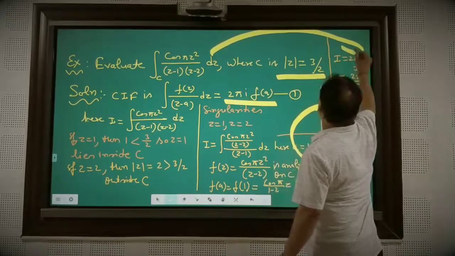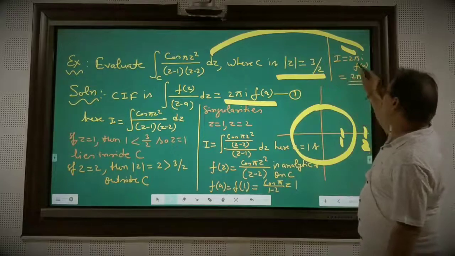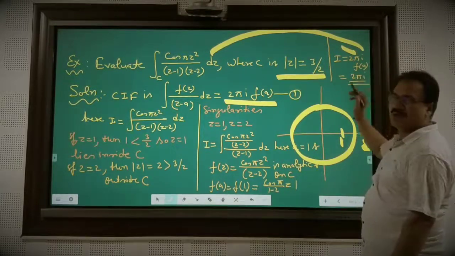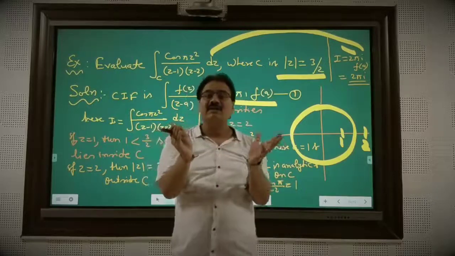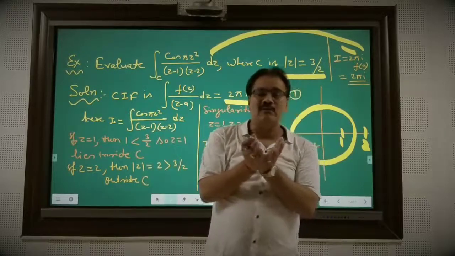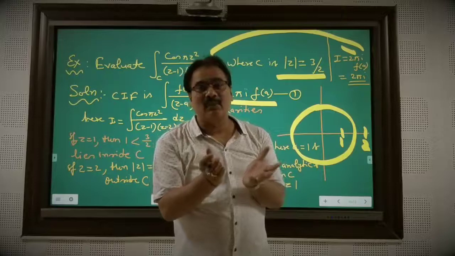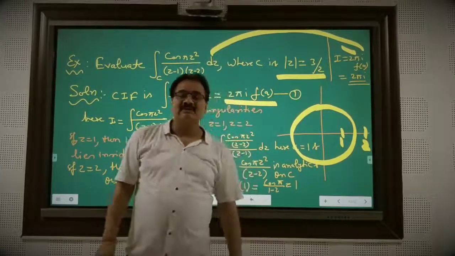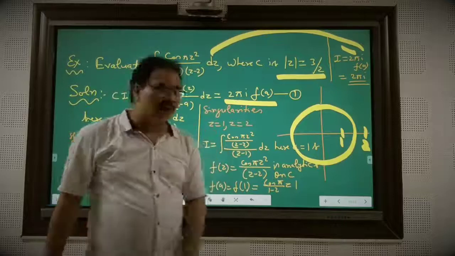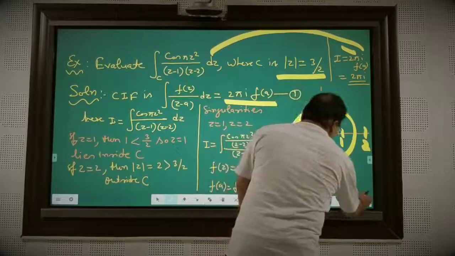It is 2πi f(a), which means 2πi. This integral is a complex integration, and its evaluation is in complex form, that is 2πi. This is how to solve this problem.